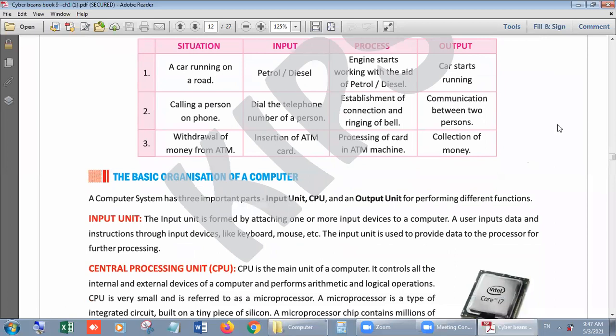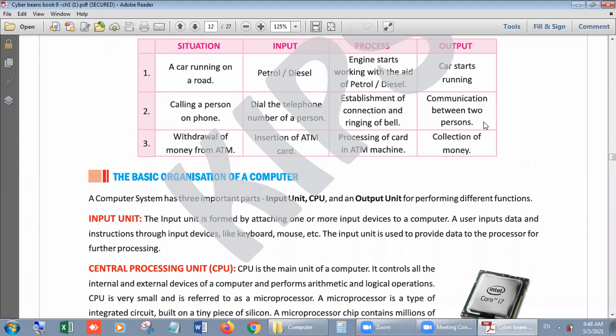The car starts running. In very earlier classes, we always told you about a pencil: when you want to sharpen it, when you insert the pencil inside the sharpener, it is input. When you start sharpening it, it is processing. And when you take out the sharp pencil from the sharpener, it is output.